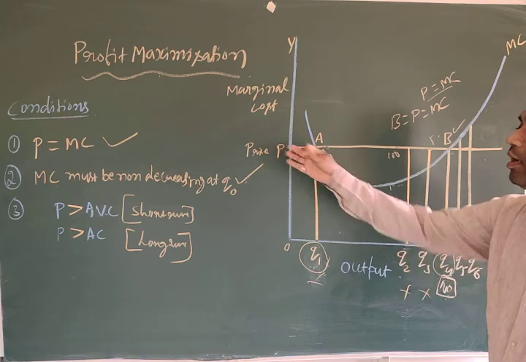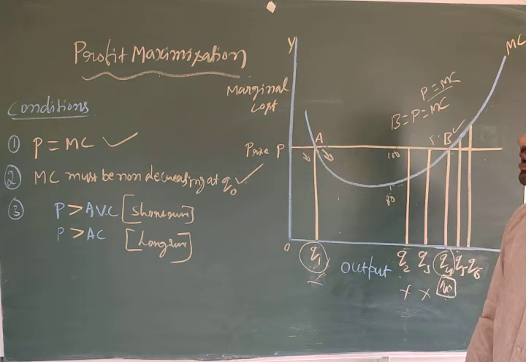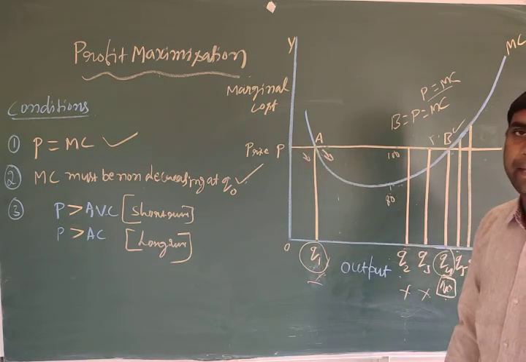In the next class we will go for another condition, that is P greater than AVC and P greater than AC. Thank you.